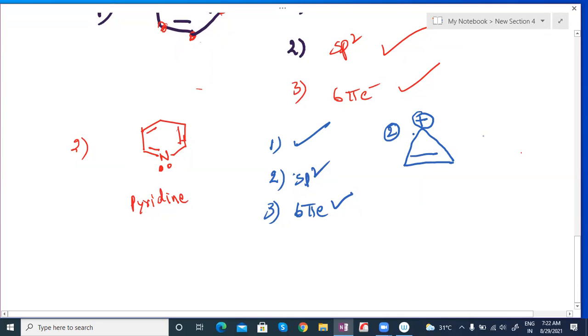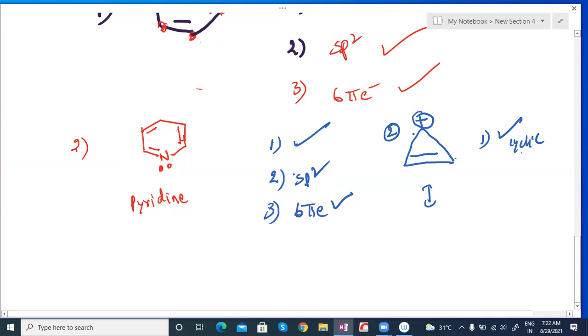So here is a cyclic ring, the first point is correct, it is cyclic. And we can find out each carbon's hybridization here. This carbon also shows continuous resonance structures, sir.